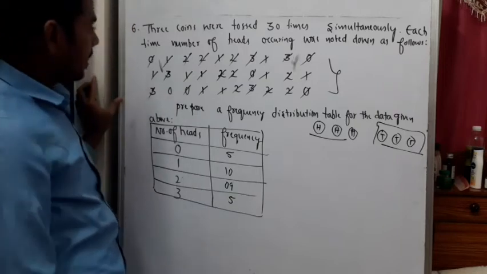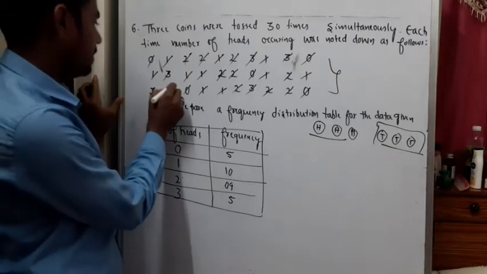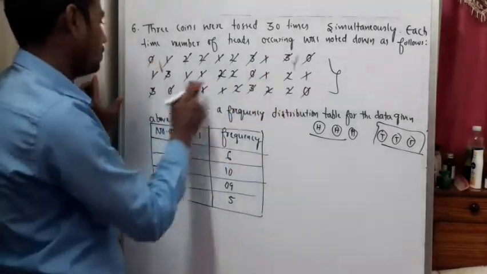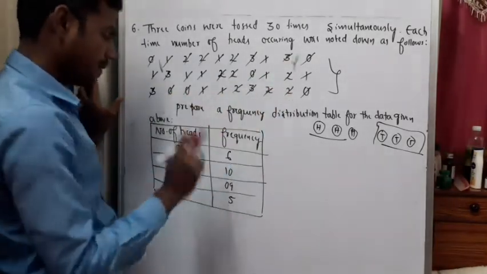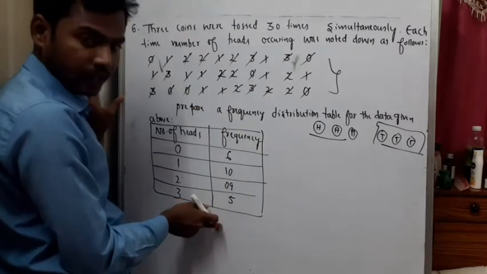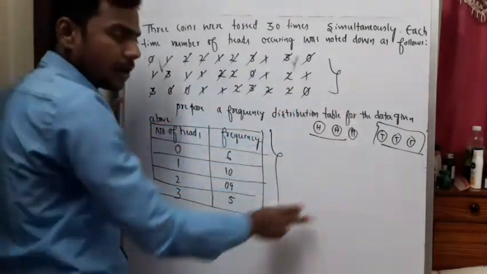So did we miss anything? Yes, this 0 we missed. The 0 count is 6 then: 1, 2, 3, 4, 5, 6. Okay. 6 plus 9 is 15. 10 plus 5 is 15. 15, 15, 30. So this is the frequency distribution table for this particular problem.